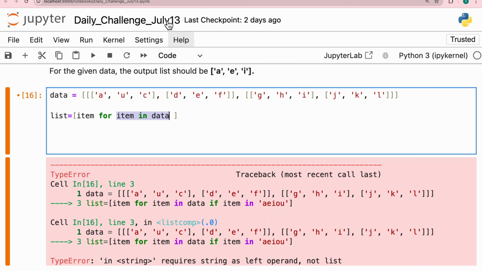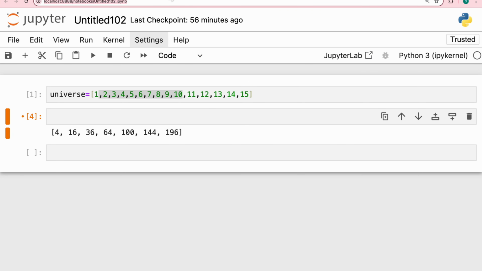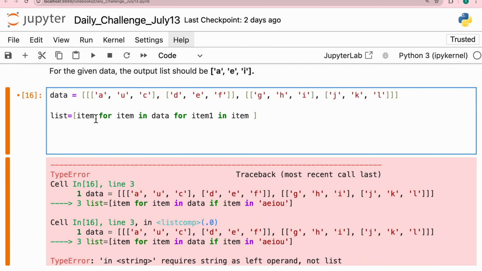So after this we write for item 1 in item. Now we are iterating item 1 in item, and item contains 4 elements. And what is item 1? Item 1 is again a list. So we are printing now item 1.